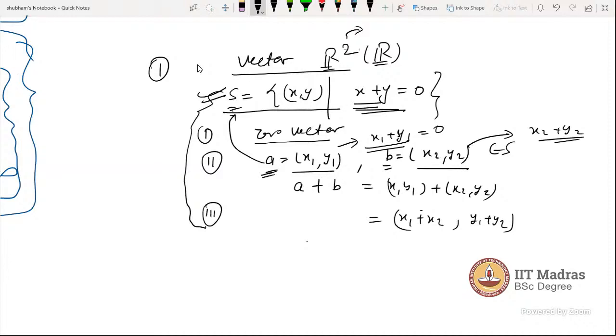Yes. Sir, in R2, can there ever be a unique zero vector that is not the origin, 0, 0? So no. Can you repeat again? Can there ever be a unique zero vector which is not the origin, say in R2, 0, 0? Actually, there can be a possibility, but the operation will be different. When you change the operation plus, the addition is happening coordinate wise here. If you change the addition operation, there are possibilities where the addition will be different.